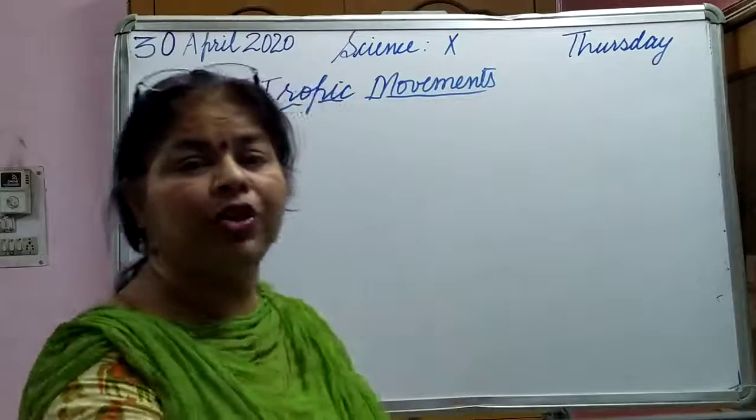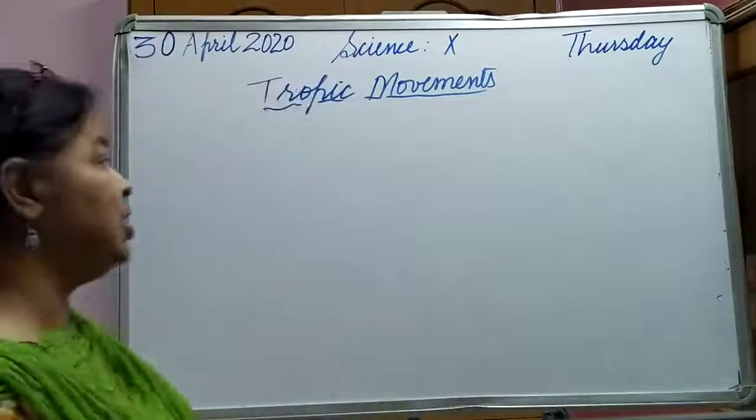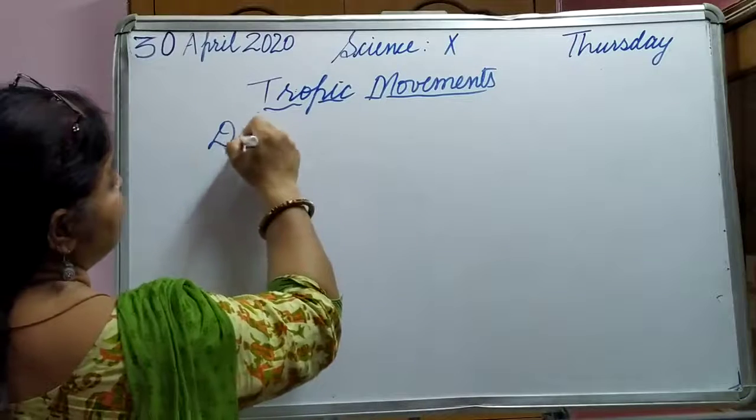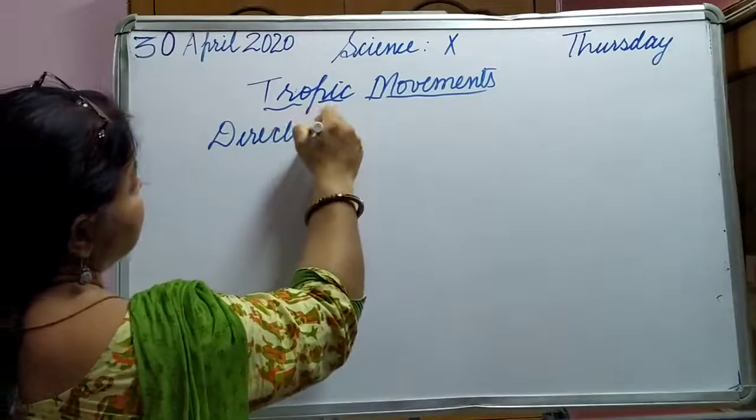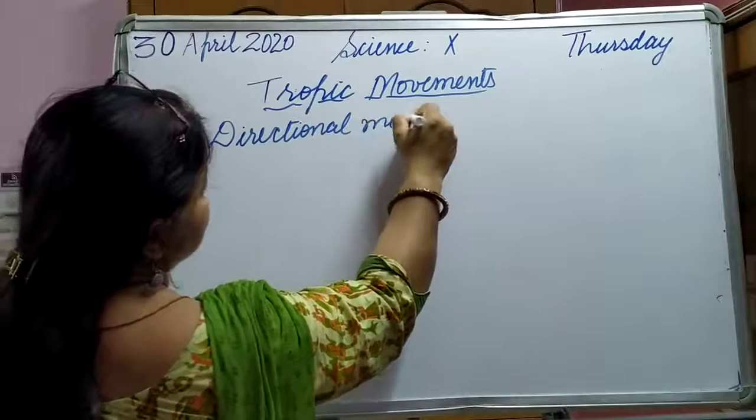Now, these movements are directional movements. We call them directional movements.